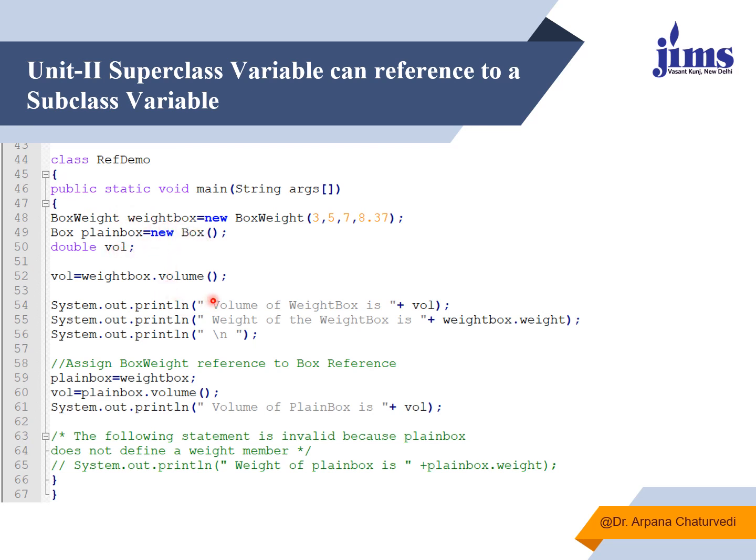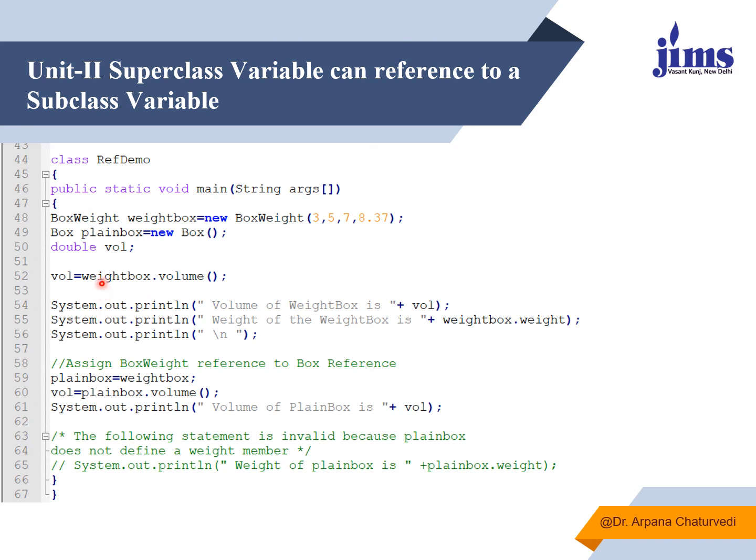As we are referring to a superclass variable, we will be allocating the memory of Box class to the plainBox object. So what I have written: BoxWeight, the name of the object is weightBox, and the number of arguments I am passing to the constructor are different. Here it is calling a default constructor.